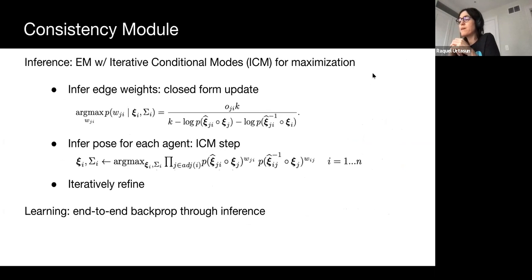We perform inference with a variant of the EM algorithm, where the maximization step is achieved by the iterative conditional modes, or ICM algorithm. Thanks to the gamma prior, the edge weights update can be obtained in closed form. To infer the pose for each agent, we maximize one agent at a time. This is what ICM does. And we repeat this process iteratively, alternating between the closed form solution and iterating the pose. Learning can be simply done by backpropagation through the unrolled process here.